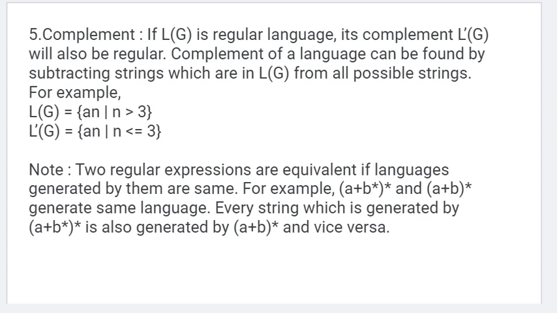If a language is regular, its complement will also be regular. Complement means you subtract the language from the whole set, and the leftover is the complement.